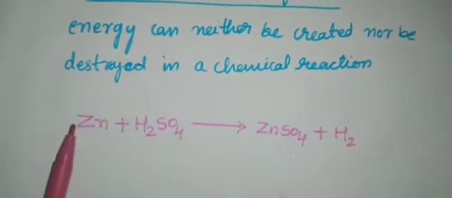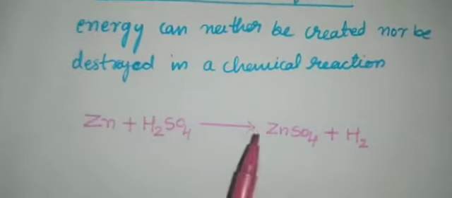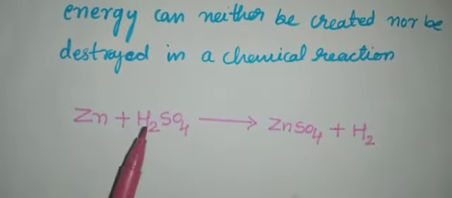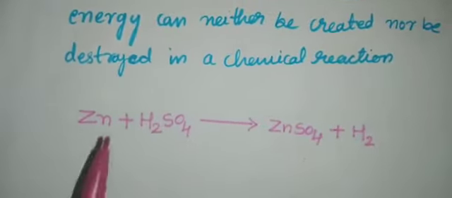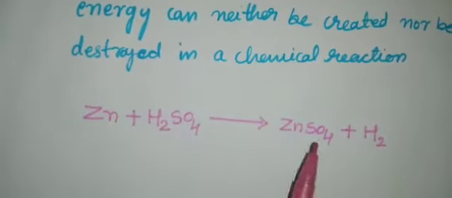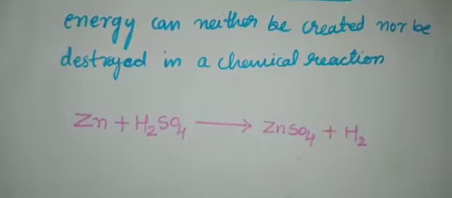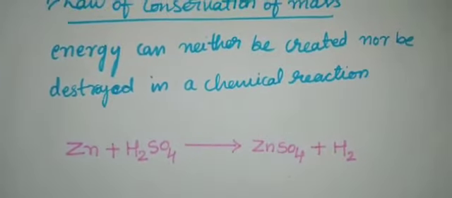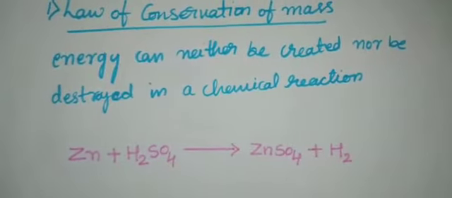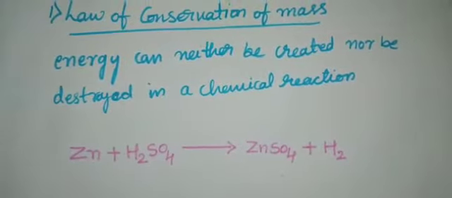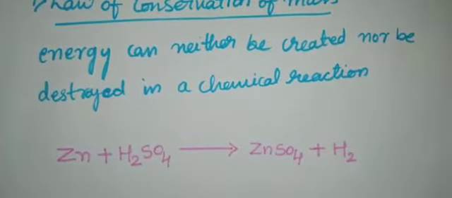Now see, zinc 1, 1 molecule is there, here also there is 1 molecule. Hydrogen 2, here also 2. So sulfur 1 and here also 1. So oxygen atoms 4, here also 4. So you know about balanced chemical equations, right? So here it says energy can neither be created nor be destroyed in a chemical reaction.